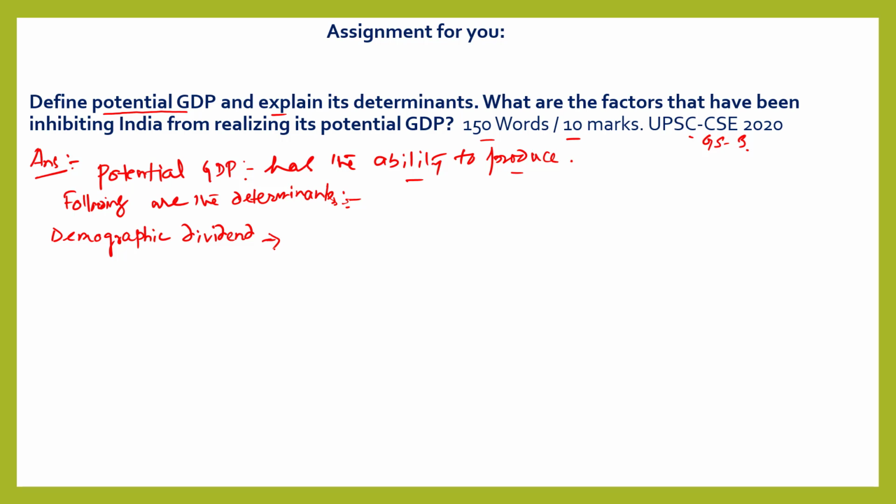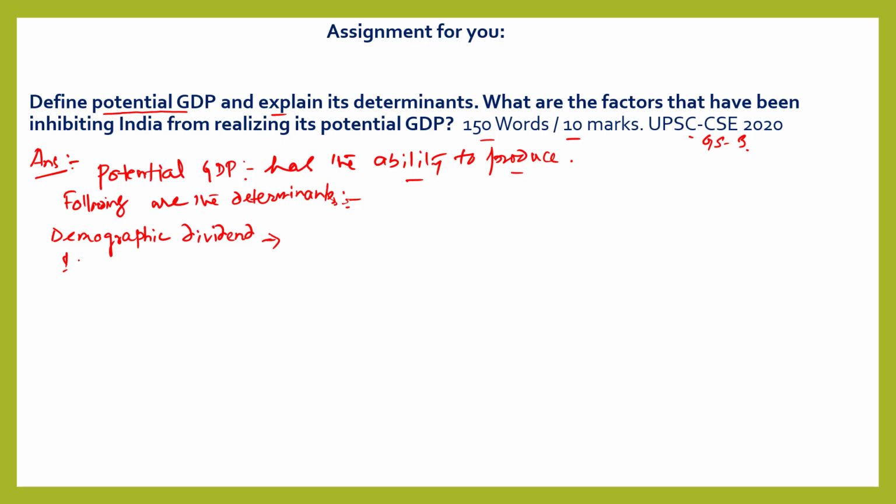That means we have a very young population, and if we can utilize this age group for economic development, then our GDP will increase and eventually we will reach our potential GDP. So demographic dividend is one determinant of potential GDP.